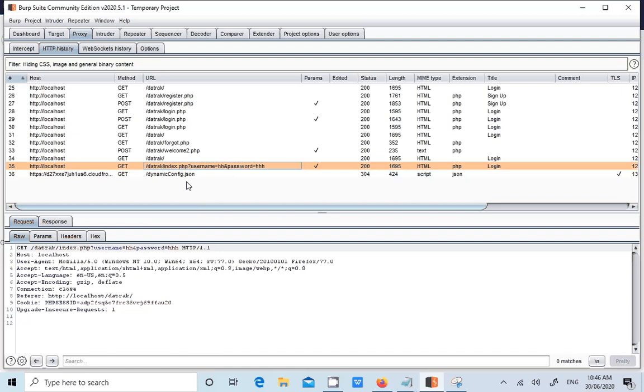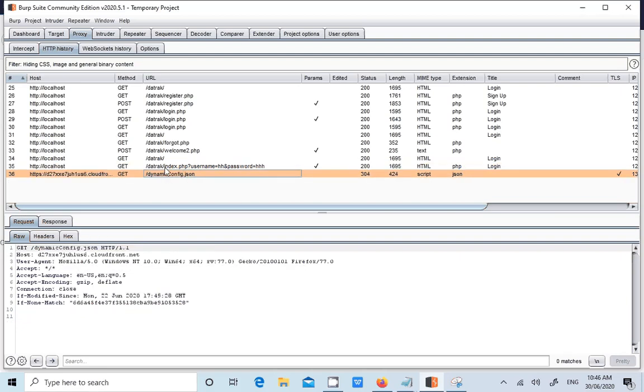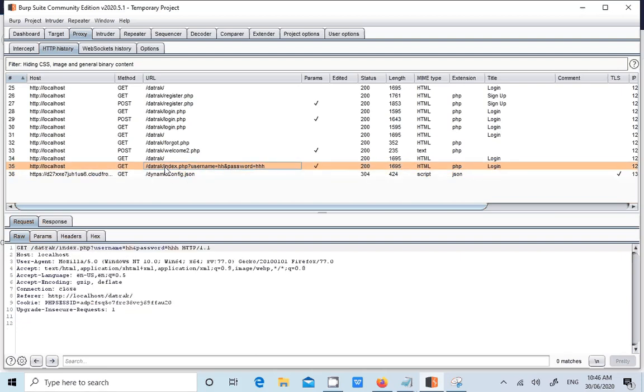Third important point: the usernames and passwords sent as part of a GET request can be stored in the internet service provider logs. Even if the client computer and the server are secured, if the internet service provider gets hacked, then all the usernames and passwords can be seen in its logs. This is a good point. If the client says that they are secured, you have to say: even if the internet service provider gets hacked, you can see all your passwords within its log files too. Yes, guys.